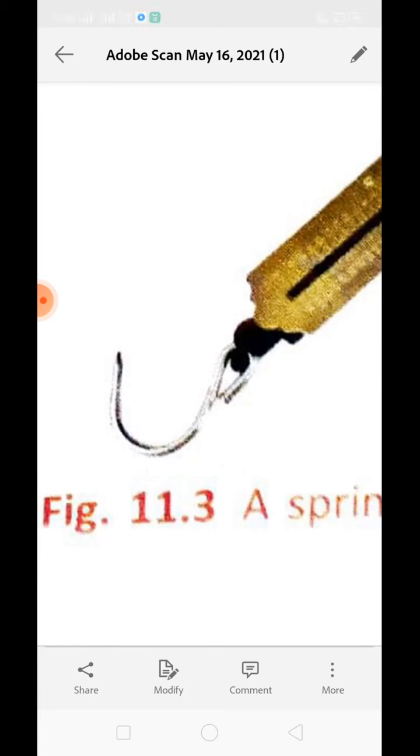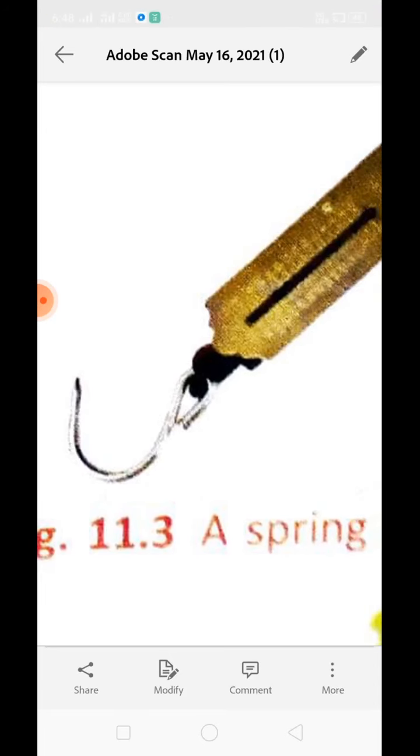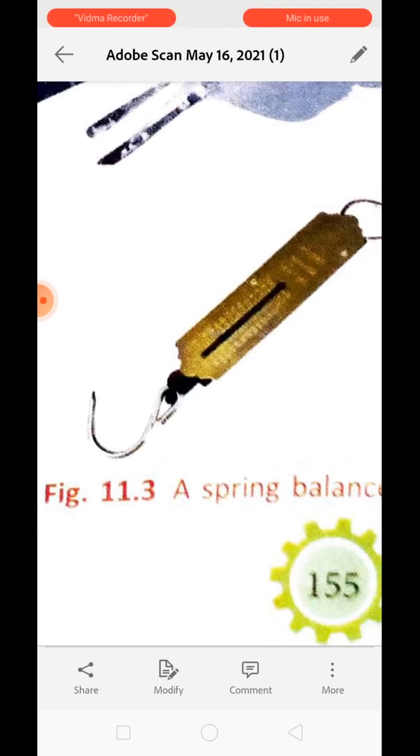Understood? A spring balance consists of a spring having a movable pointer attached to it. The pointer moves over the scale according to the force that we are applying. Clear? A spring balance actually measures an approximate value of friction.